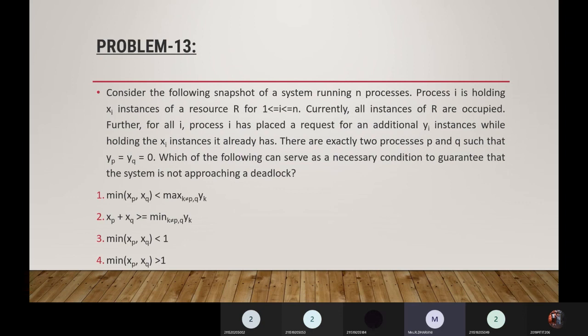So there are exactly two processes P and Q such that yp = yq = 0. Which of the following can serve as a necessary condition to guarantee the system is not approaching a deadlock? Whether minimum of xp minus xq less than maximum, xp plus xq greater than or equal to minimum, and minimum of xp, xq is less than 1, and minimum of xp, xq is greater than 1.